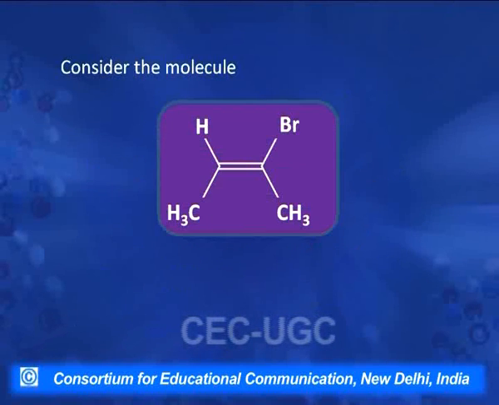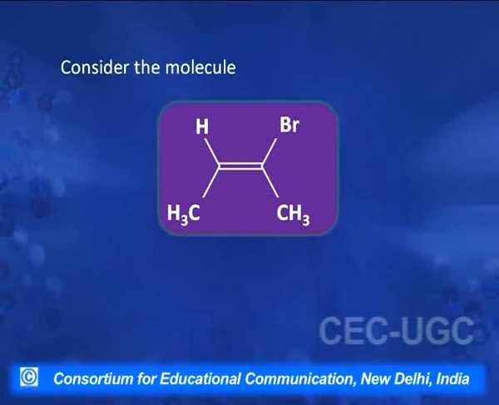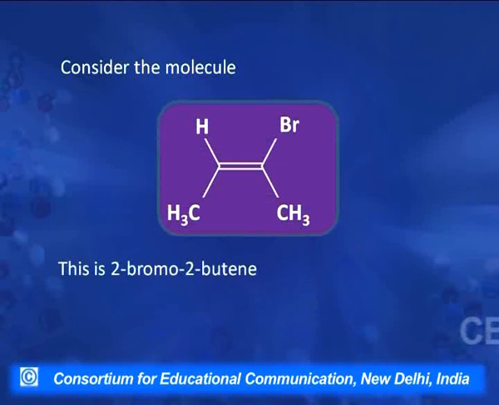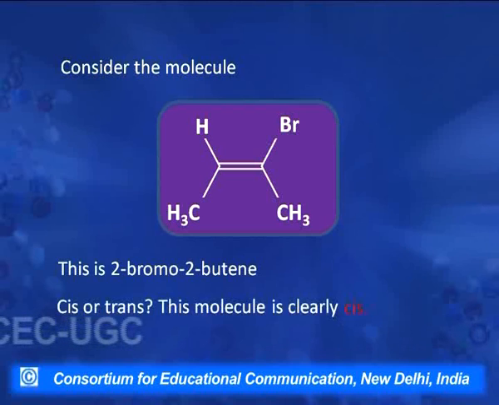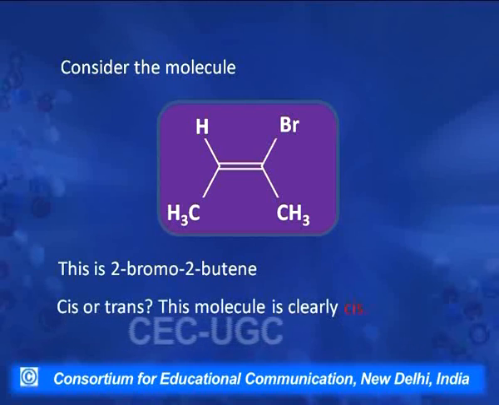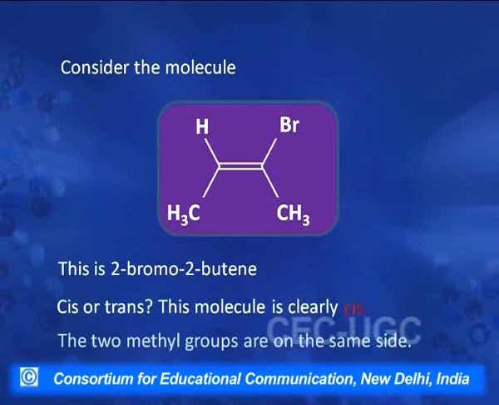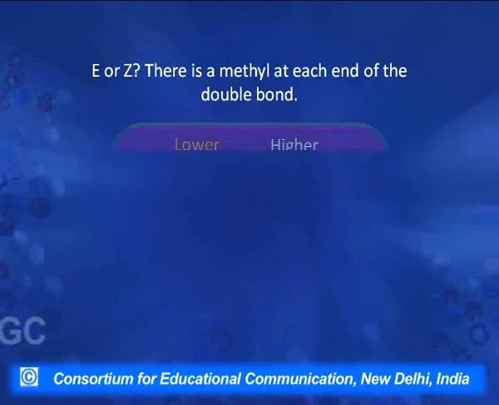Let us take one example. This is 2-bromo-2-butene. Now if I consider it according to the cis-trans system, the two methyl groups are on the same side. So this isomer is assigned cis configuration. But if I consider it according to priorities, then what happens?